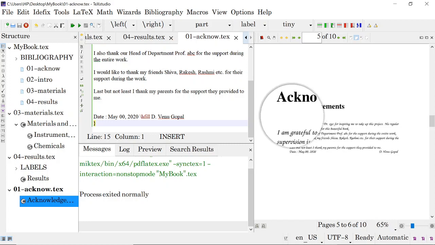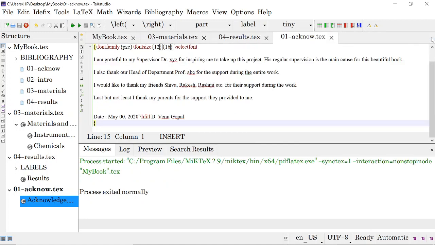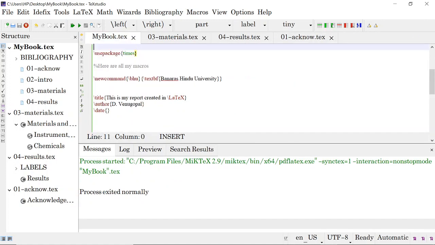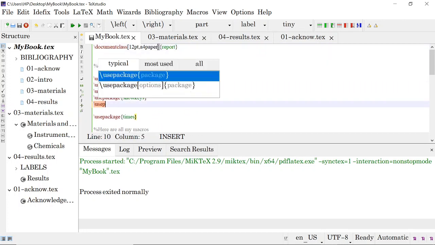Suppose you want color, you can use a color package like xcolor. What I will do in my book, okay, here I use a package called use package xcolor.